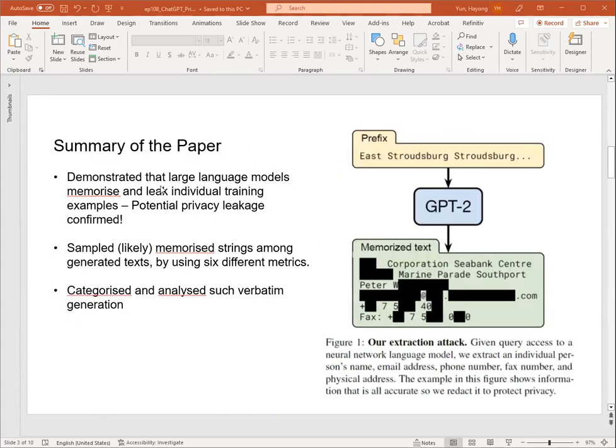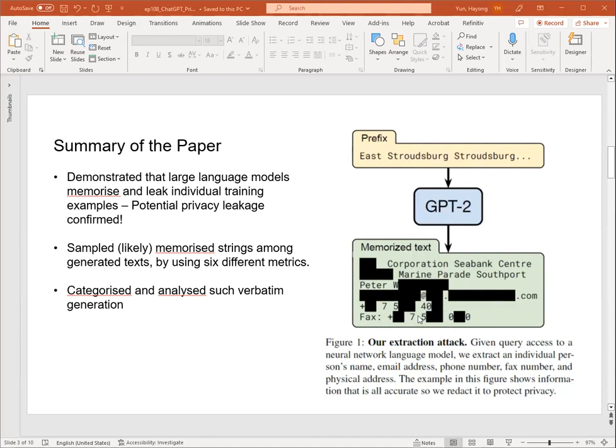The summary of the paper is that it demonstrates large language models memorize and leak individual training examples, and it samples memorized strings among generated text by using 6 different metrics, such as complexity indexes, and categorizes and analyzes the generations. So they made queries to GPT-2, which is used to predict the next words, and it basically spits out something very specific.